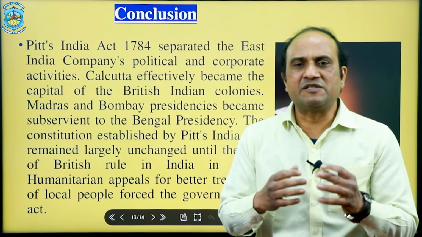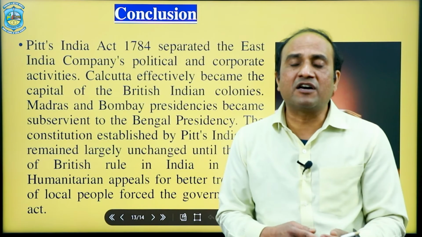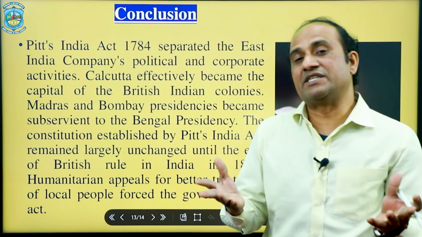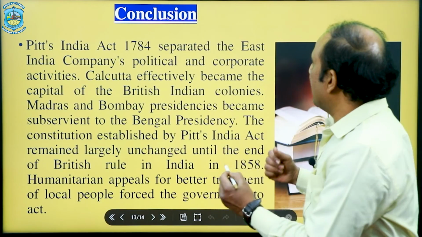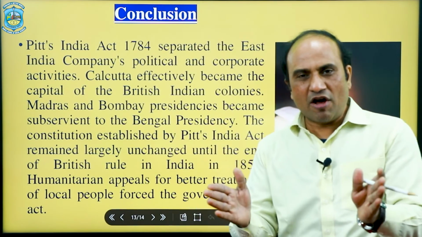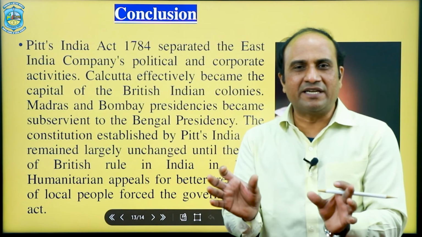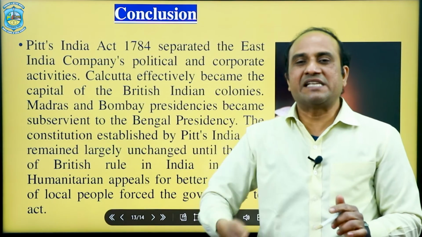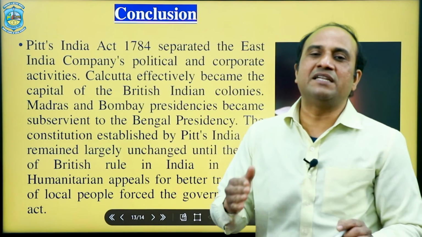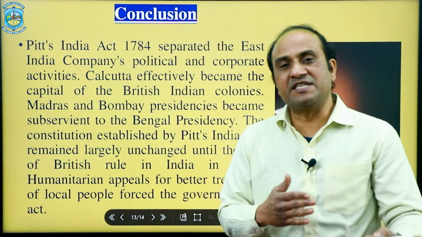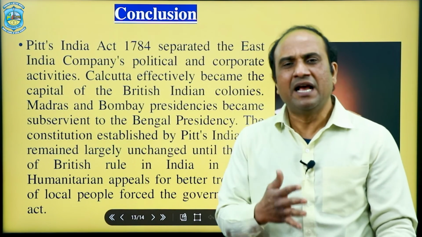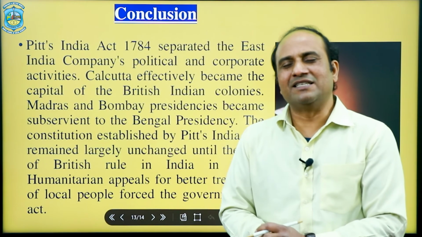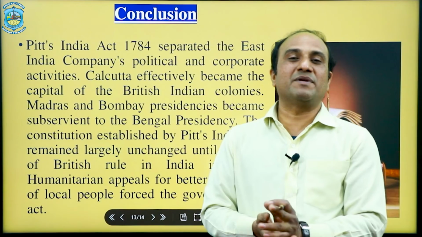That's why this Pitt's India Act worked for the betterment of the British government in India, and they separated the authority between the corporate and the government. The corporate authority would be under the company only, and the government authority concerning administrative, constitutional, policy making and political matters would be directly under the British government, the crown, the parliament.